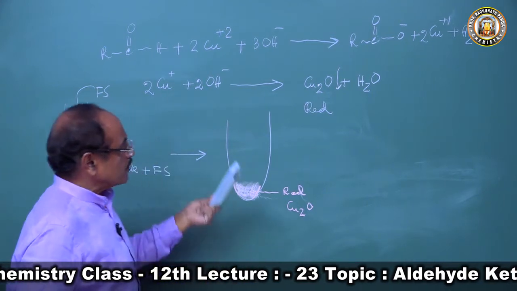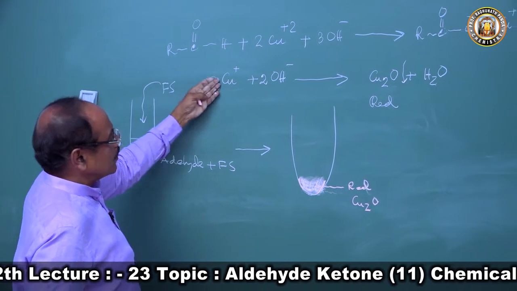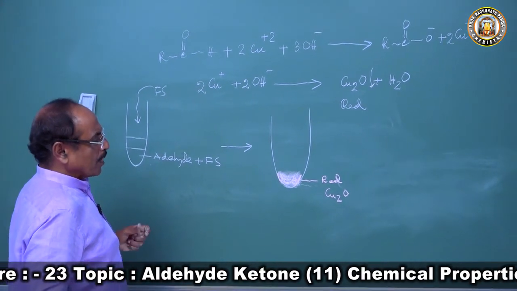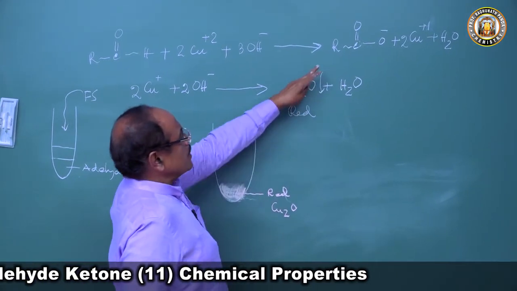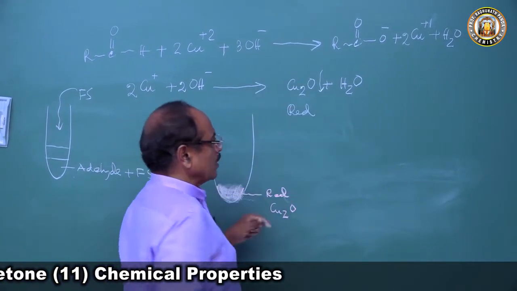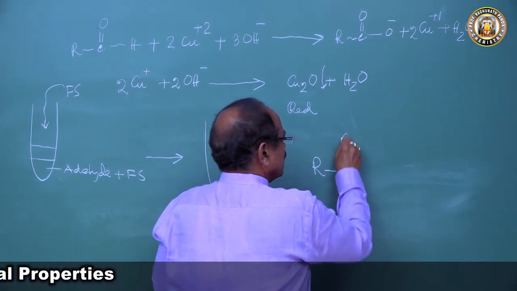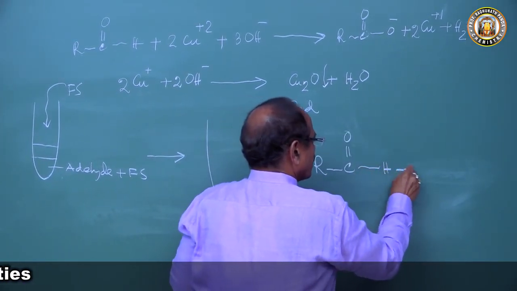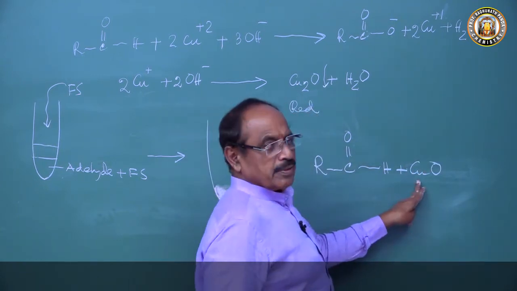So this reaction, if you feel difficulty in writing the reaction, you may write the reaction like this, because the active species is cupric ion. So a student can also write this reaction like this: aldehyde RCHO plus cupric oxide is the unit.